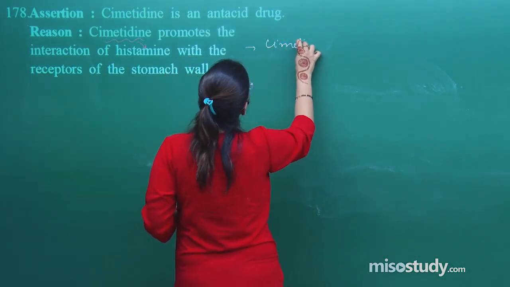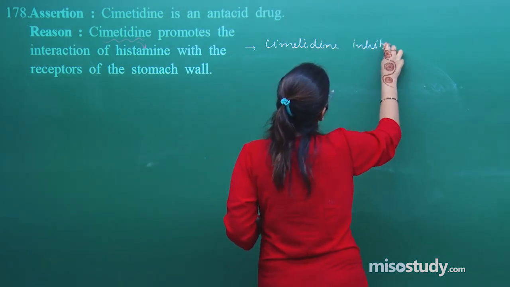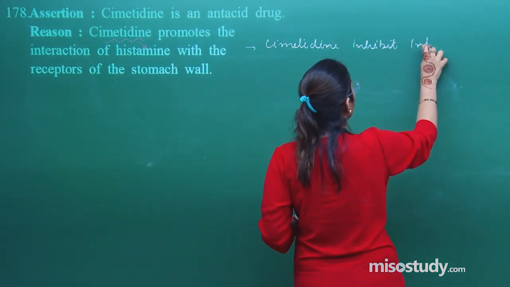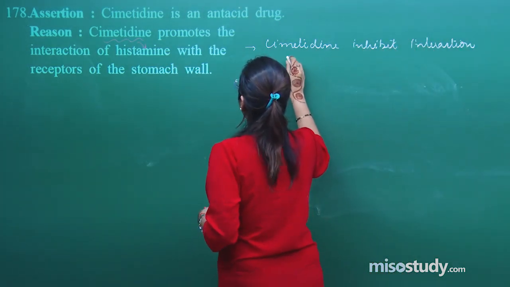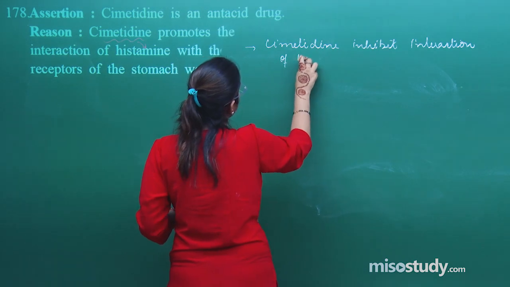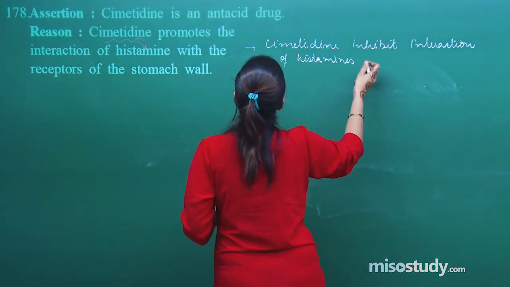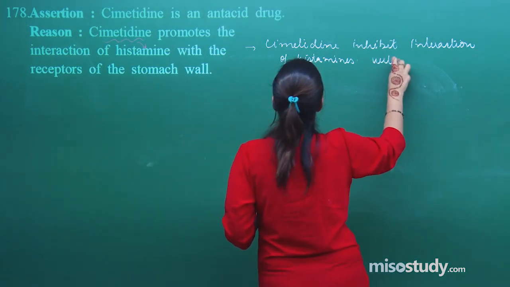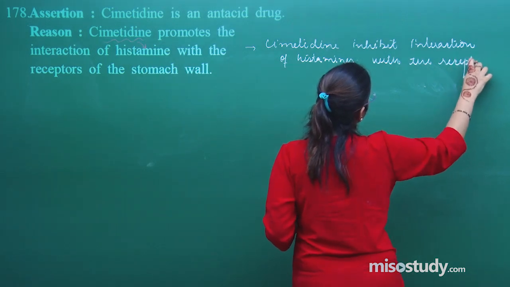So cimetidine inhibits the interaction of histamine with the receptor of stomach wall.